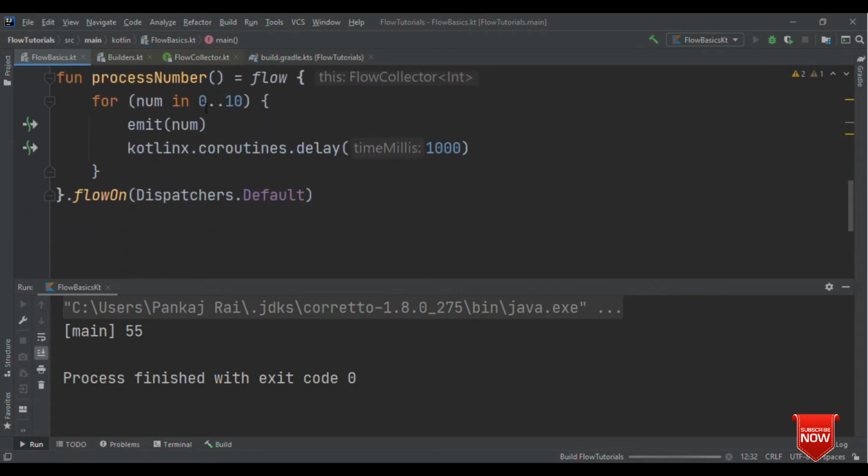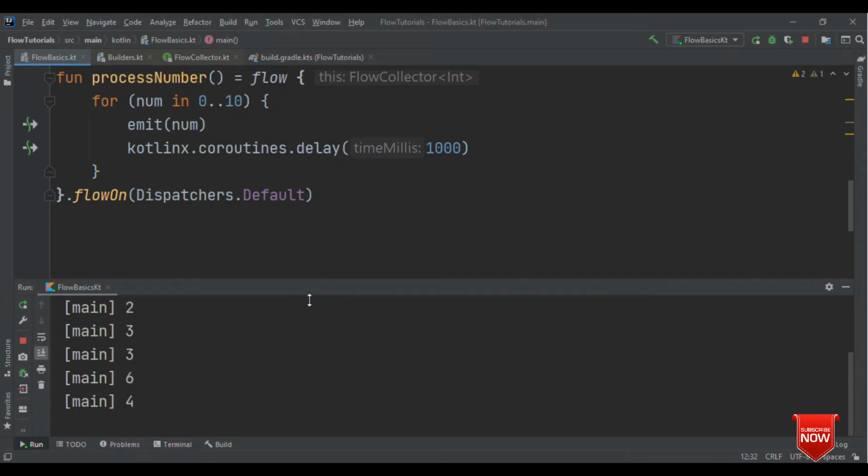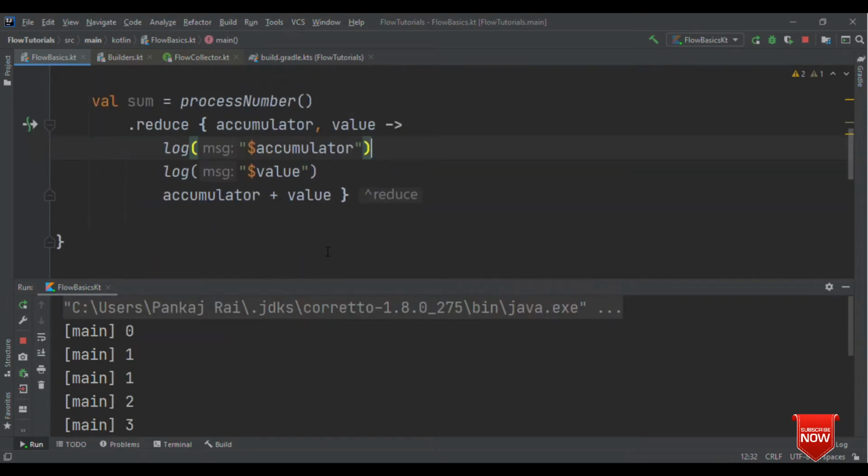So my value starts from 0 and goes till 10. For accumulator and value, you could see here the initial value for the accumulator was 0 and for the value it was 1. Now what it's going to do is sum both of them. So 0 plus 1 is 1.